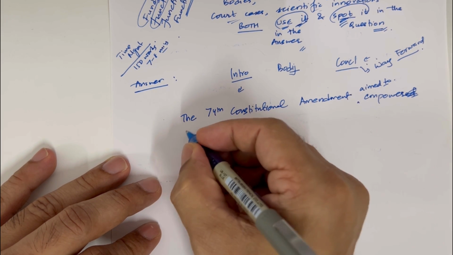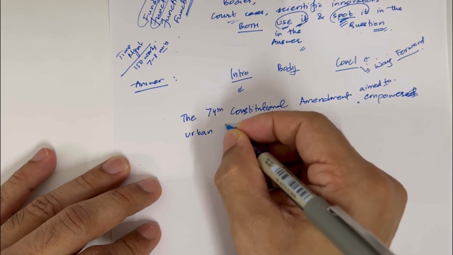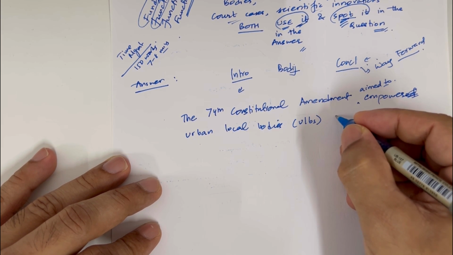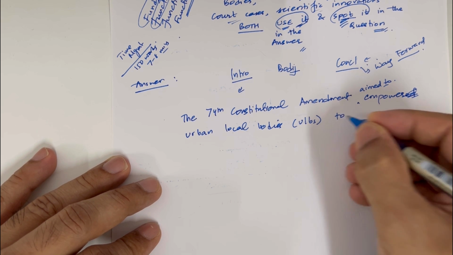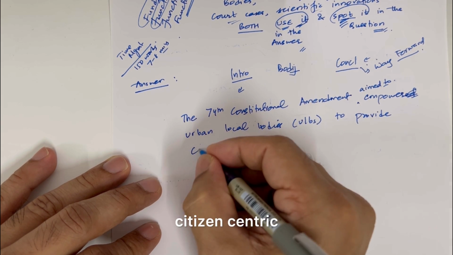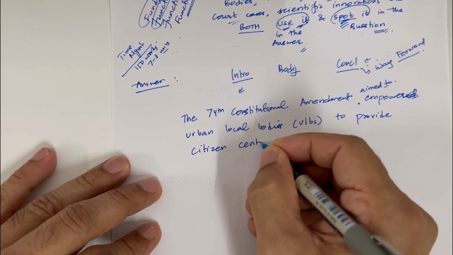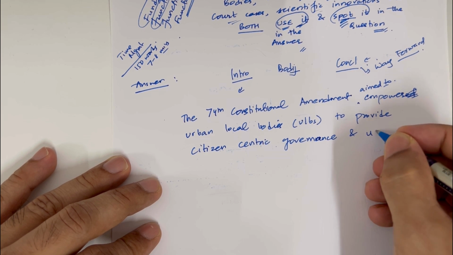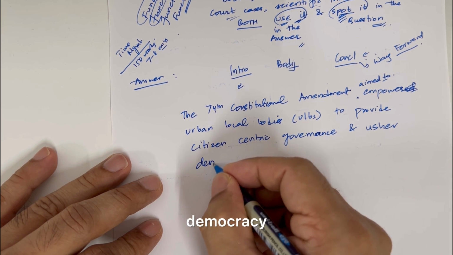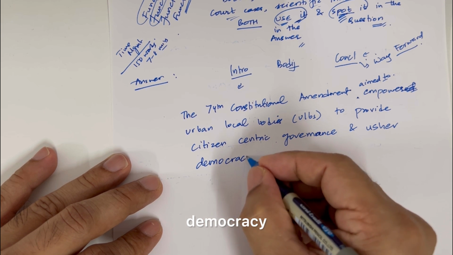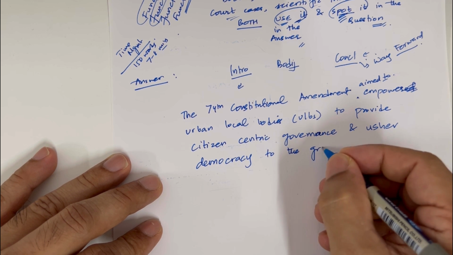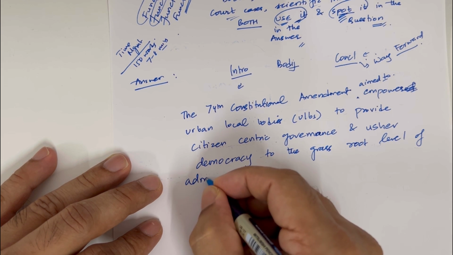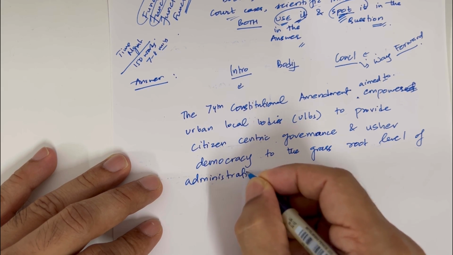So, aimed to empower urban local bodies, ULBs, to provide citizen centric governance and usher democracy to the grassroots level of administration. So, this is the main aim of the 74th.